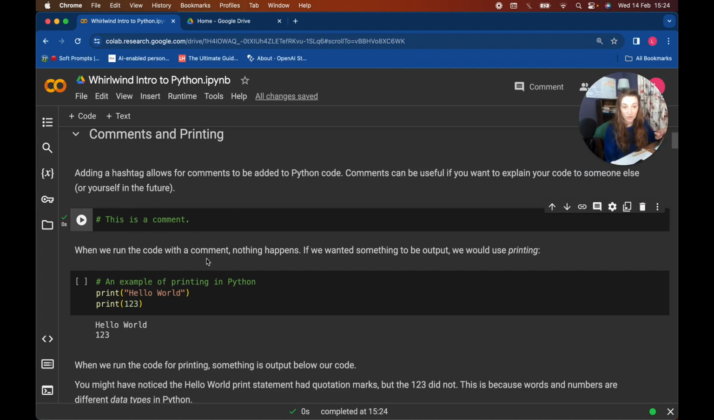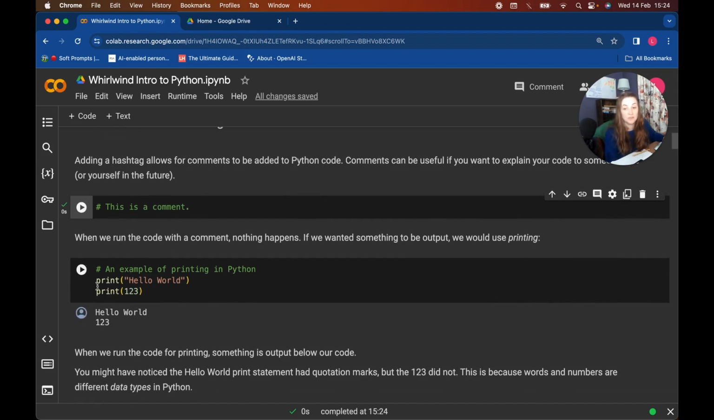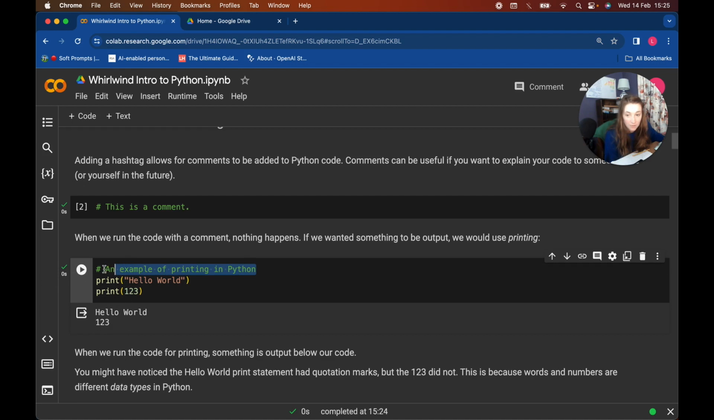So if we actually want to output something, we can use this command called print. And something we often do when we're learning programming is say hello world, or we can print a number. So if I run this, you'll see it says hello world 123. But this line at the top that was a comment and started with a hashtag, nothing got printed out for it. I'm just going to draw your attention here to colors.